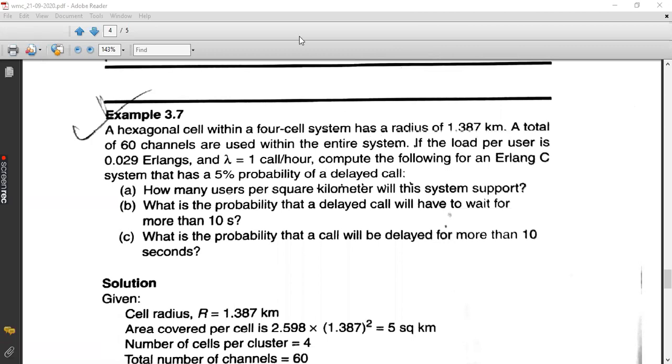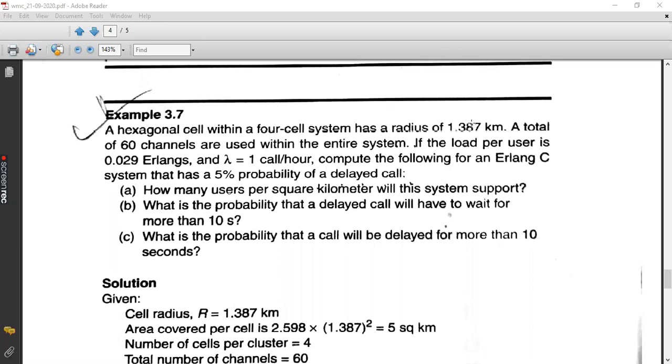What is that? Is it AU or A? Load per user is AU. So AU equal to 0.029 Erlangs. Lambda. What do you mean by lambda? Lambda is arrival rate, so 1 call per hour. So from one user, they will be initiating only 1 call per hour. That is what is called lambda.